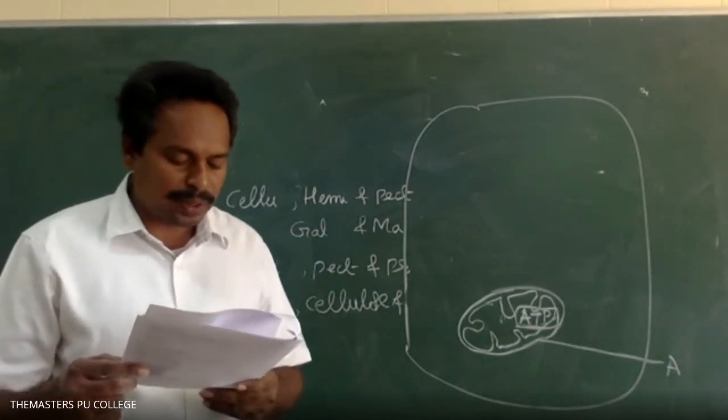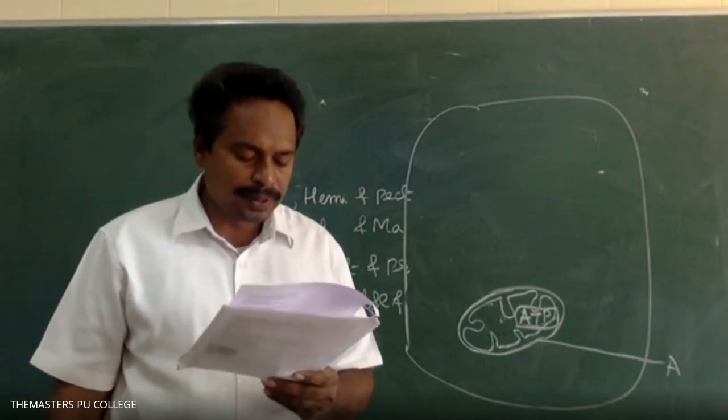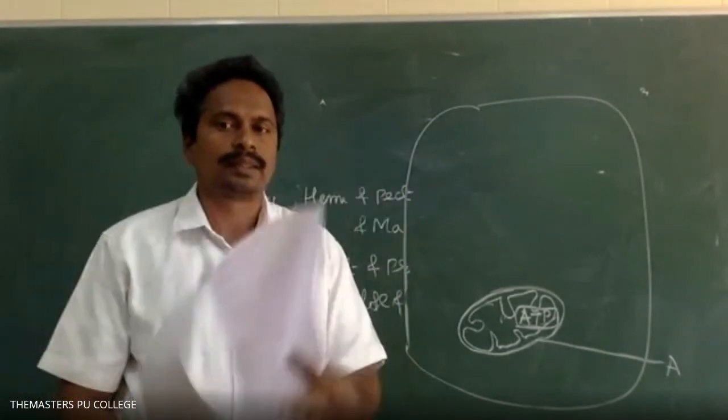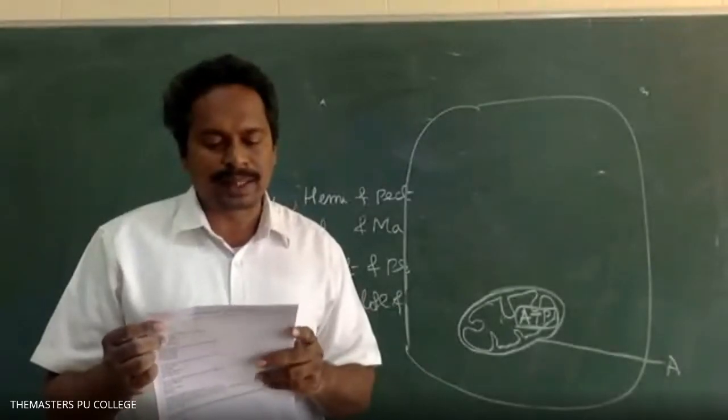Neighboring cells are adjoined by. Option 1 is middle lamella. Option 1, sir. Very good. Option 1 is the correct answer. Yes.